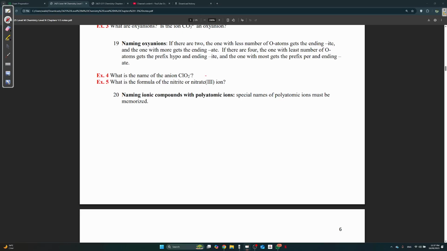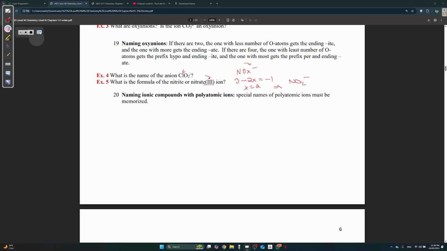Another way, if you want to solve it, is they gave you the oxidation number is 3, so it's NOx, right? Minus, always it's minus. Okay, always oxyanions, most of them, for nitrogen and chlorine, they're always minus. So if this comes in your exam, how do you do it? If they told you nitrate 3, that means 3 minus 2x is equal to -1, right? Why is it -2? Because each oxygen is -2. So you get x is equal to 2. So that means you have here NO2 minus.